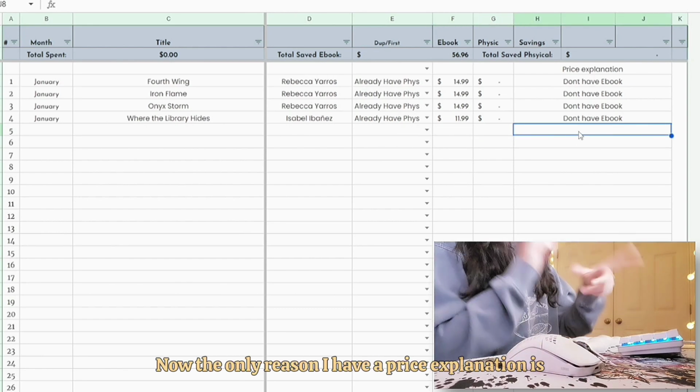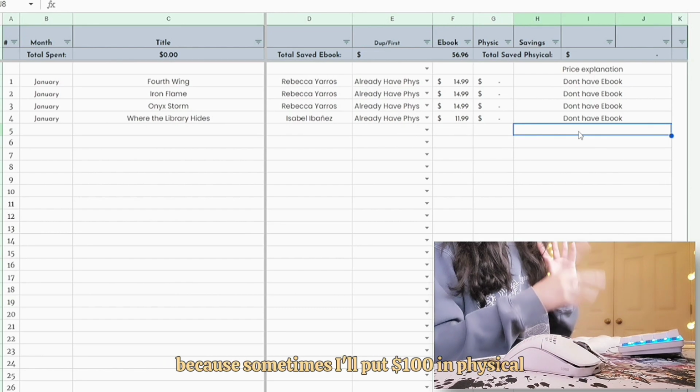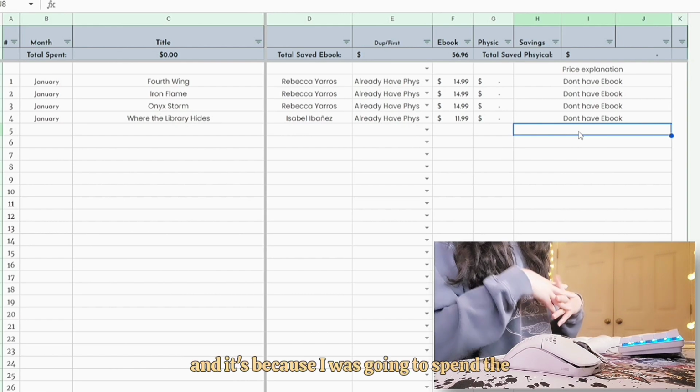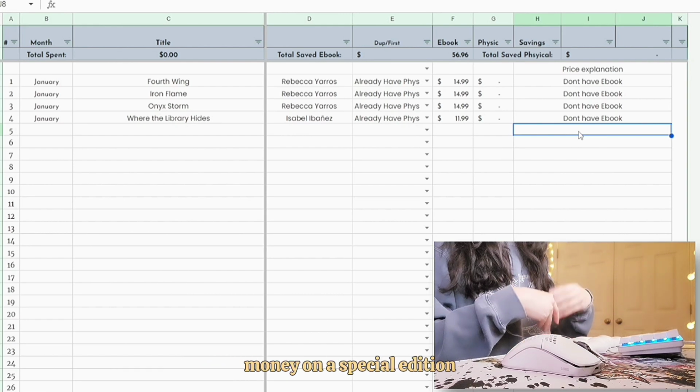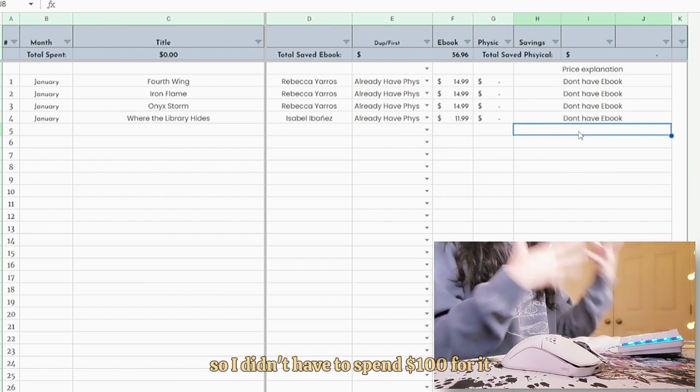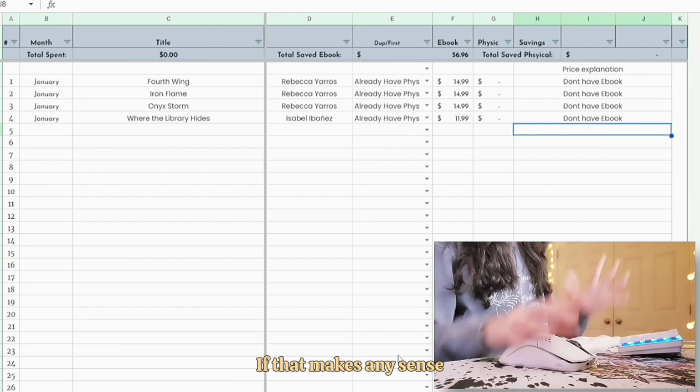Now, the only reason I have a price explanation is because sometimes I'll put $100 in physical, and it's because I was going to spend the money on a special edition and then I ended up reading it in the library, so I didn't have to spend $100 for it, if that makes any sense.